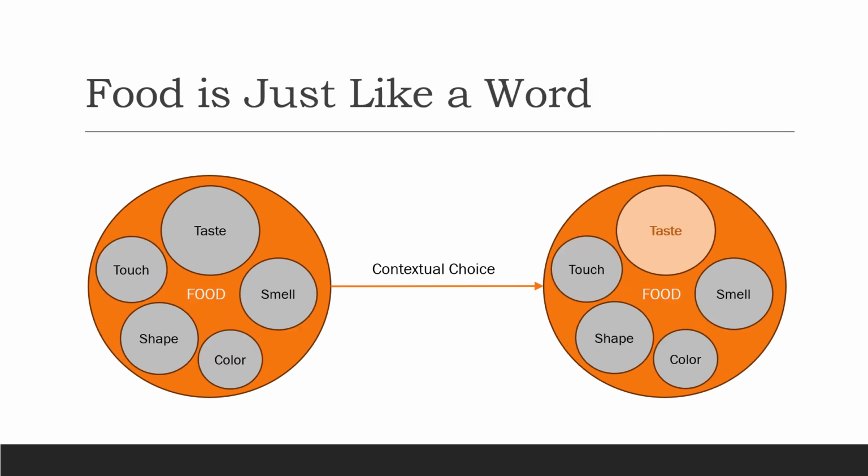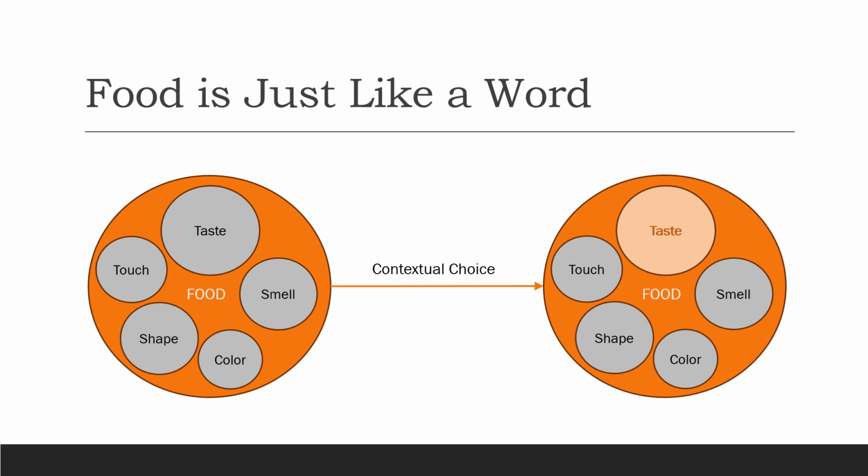This description of a word as an ensemble of meanings drawn from three separate worlds can now be extended to different kinds of meanings within each word. By such extension, we generalize the concept of an ensemble of meaning that has three faces, but within each face there are many faces. For example, we can say that food is also an ensemble of the ideas of taste, touch, smell, color, shape, and so on.